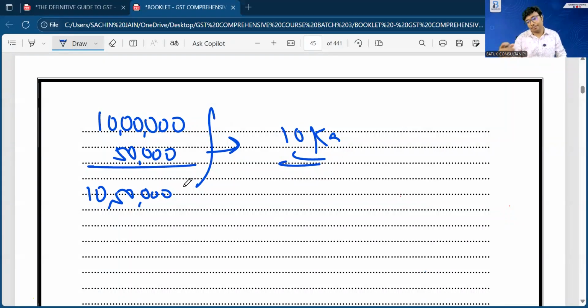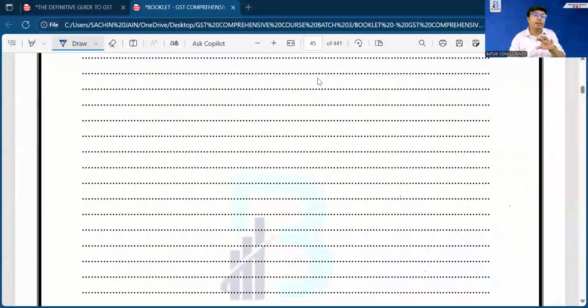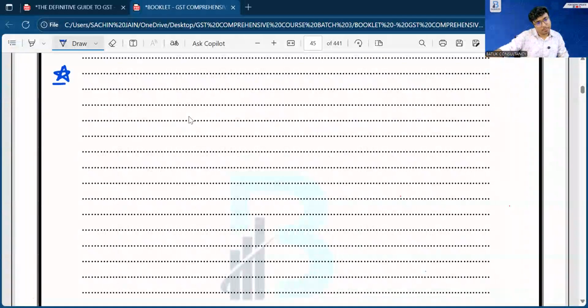Now, sir, you said that your transaction value will become taxable value if the buyer and supplier are not related parties and price is the sole consideration. But sir, suppose... Sir, you are going for a wrong interpretation regarding the reverse charge mechanism.